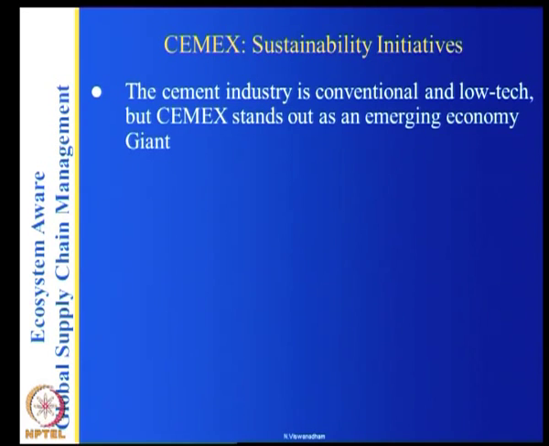So, what are the sustainability innovations in Cemex? Cemex is a cement company, and the cement industry is unconventional and low tech. Well, it is used in building construction. It has no high technology and stands out as an emerging economy chain. In other words, it's from Mexico, and it is the third largest.